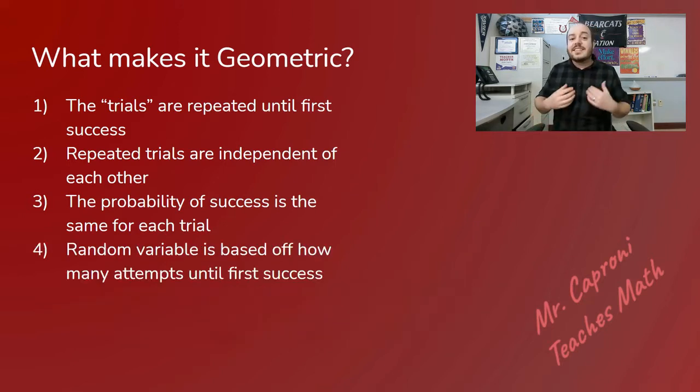And lastly, this random variable that we're counting, the x, is not like it was for binomial distribution. In binomial, we had a set number of trials and we were trying to find out how many successes we had, even if that were 0. But in this case, we're not counting how many successes. We're counting the number of attempts that it takes us until we get that first success. So if I miss 4 times, then make it on the 5th one, well, then we're looking at 5 attempts until my first success. That's the x variable here, not the number of trials that were successful. It's the number of attempts until we were successful.